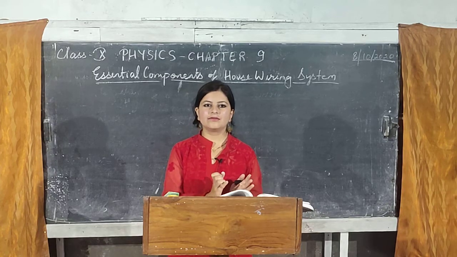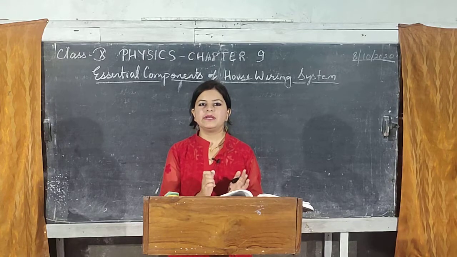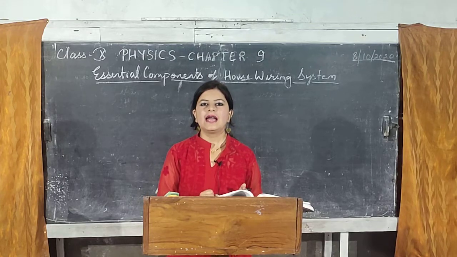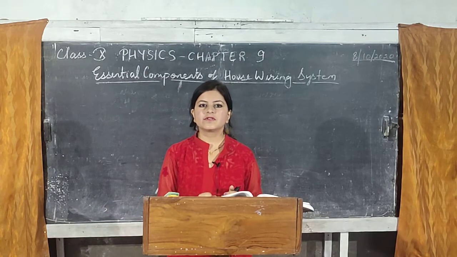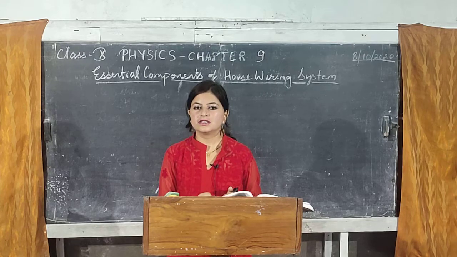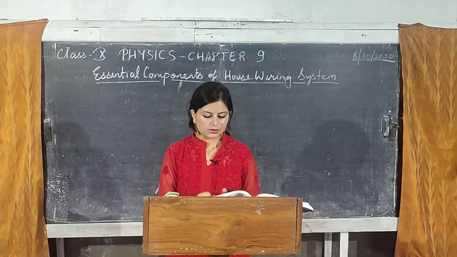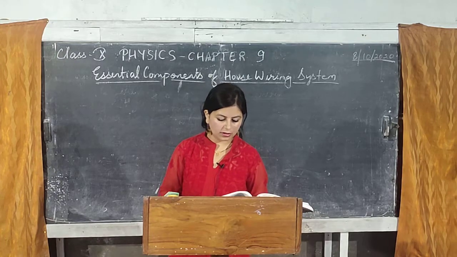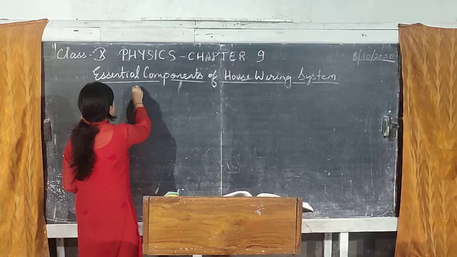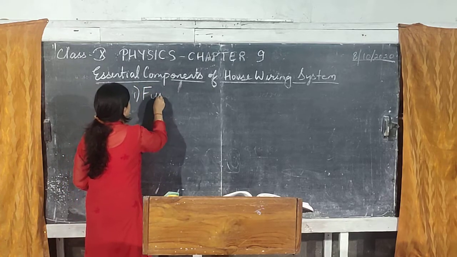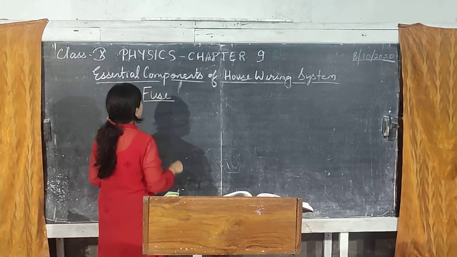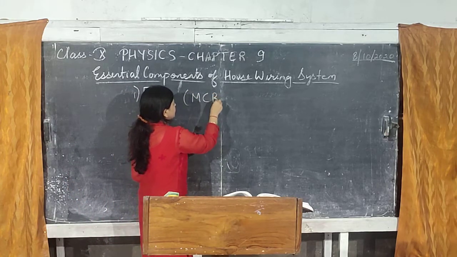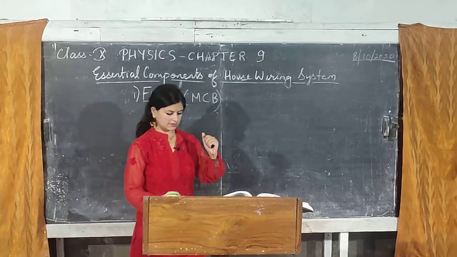Likewise, in the beginning, whenever there is construction going on, people dig a big hole underground and they just put salt and charcoal and they just take a wire, that is called earthing, so that excessive current goes into the earth. Okay, so let's do all these one by one. All right, so let's begin with the first component. The first component is fuse. Now in olden days we used to have cartridge type of fuses, but nowadays we have something called MCB. Alright, let's do both one by one.